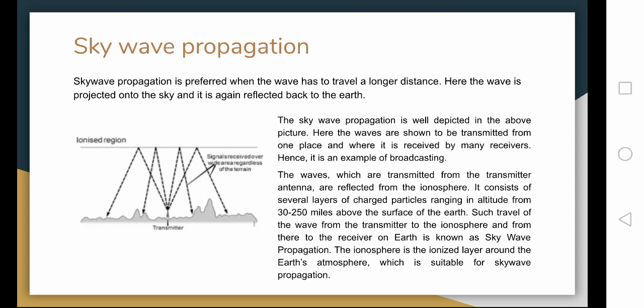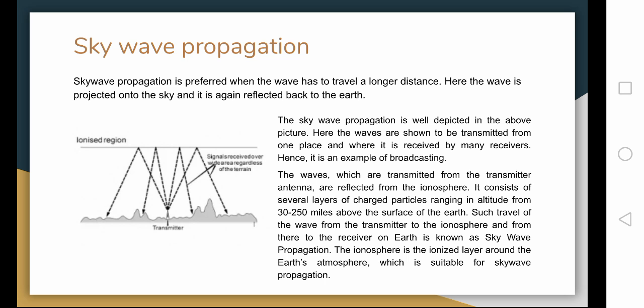Sky wave propagation. Sky wave propagation is preferred when the wave has to travel a longer distance. Here the wave is projected onto the sky and it is again reflected back to the Earth. The sky wave propagation is well depicted in the above picture. Here the waves are shown to be transmitted from one place and received by many receivers. Hence it is an example of broadcasting.